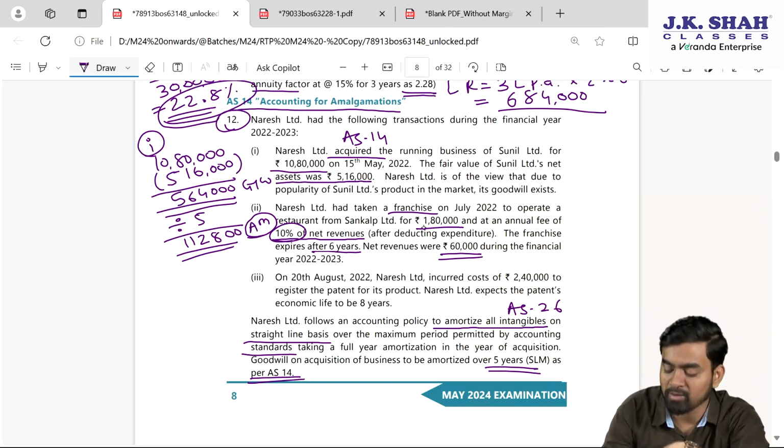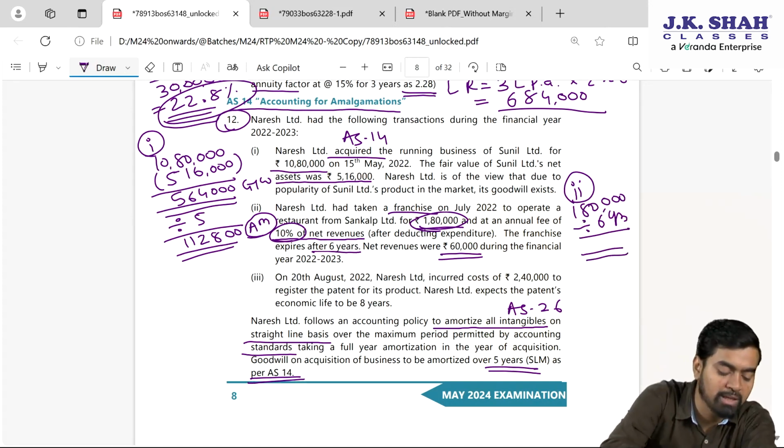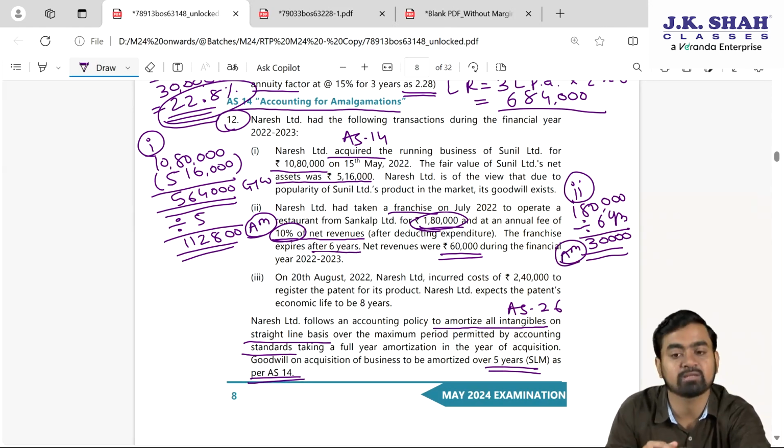But what is very important, we got the franchise by paying 1,80,000. So my dear students, my point number 2: we paid 1,80,000 and this should be written off over 6 years. So 1,80,000 divided by 6. Every year we will write off, amortize, 30,000. This is my amortization for this year, 30,000.